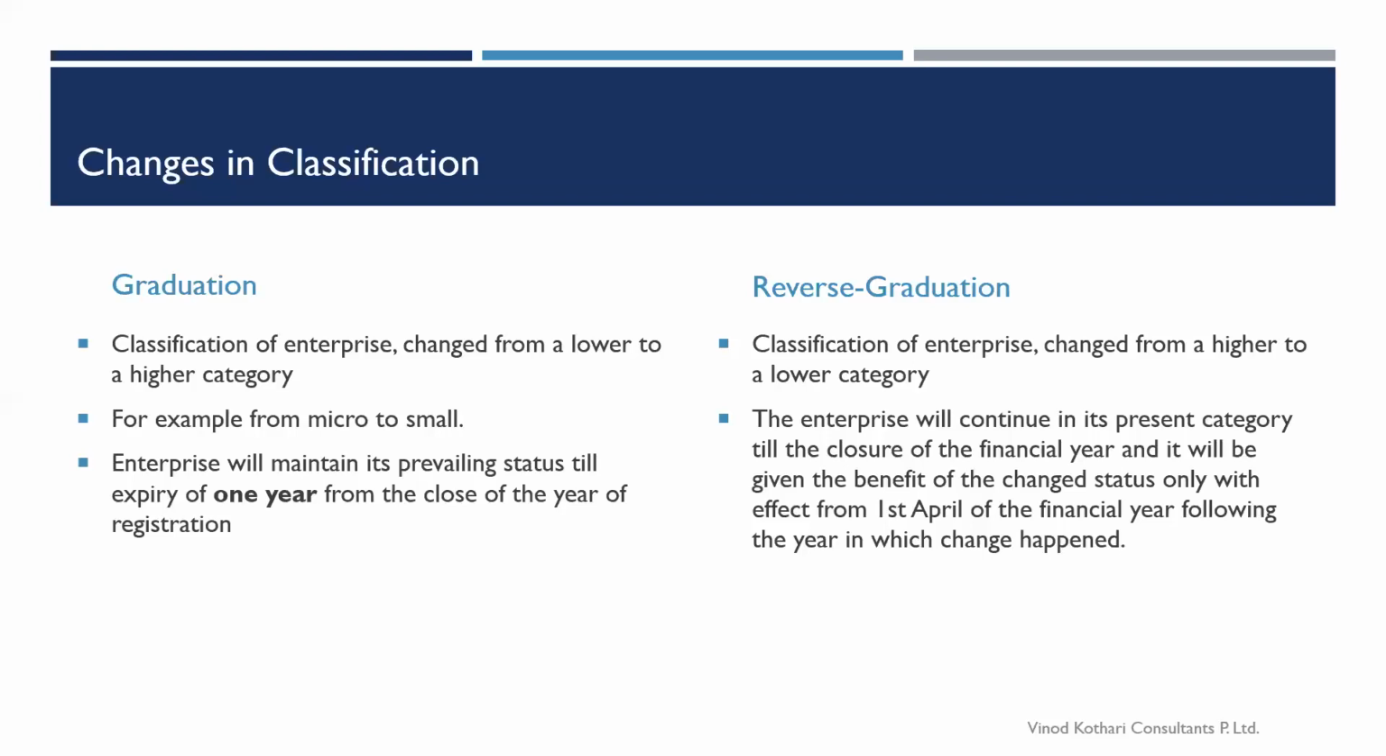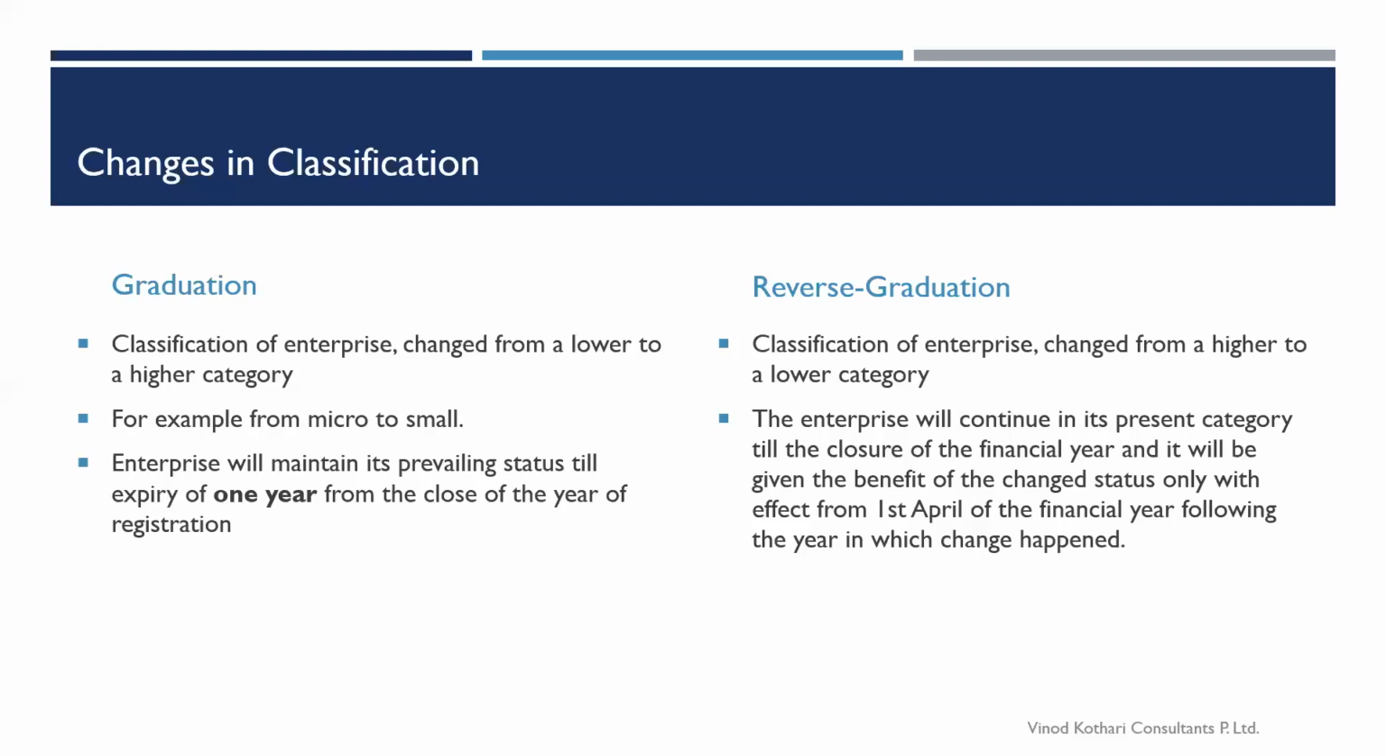of MSME in turnover and investment in plant and machinery. So in case of graduation, if even one of the limits is breached, you will be shifted to the upper category. Like in case you are a micro enterprise, but your annual turnover crosses the limit, however your investment in plant and machinery equipment is within the limit, still you would be shifted to the upper category because there is an 'and' in between.